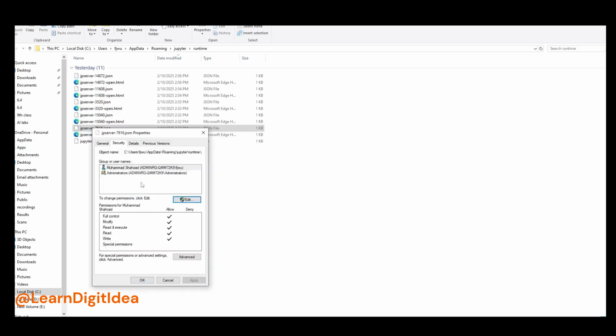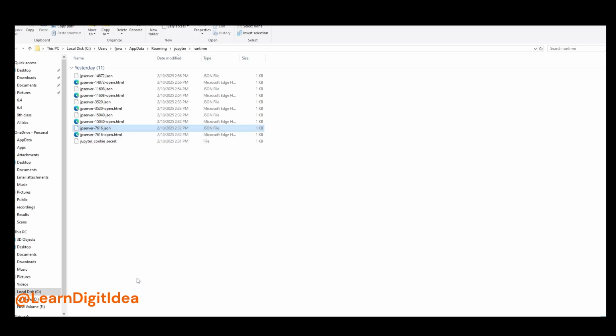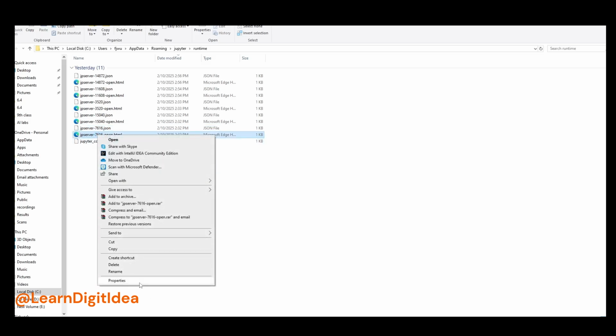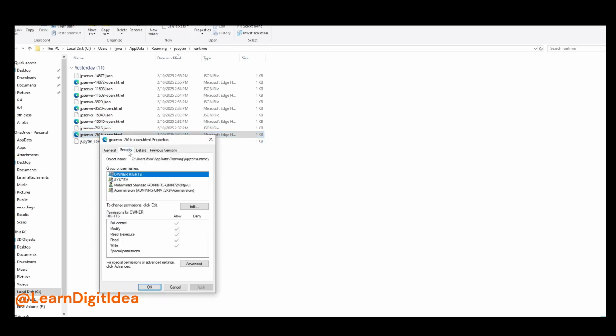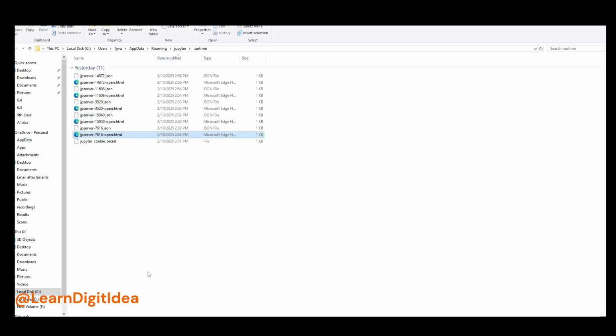You are giving full permissions, and then OK. Go through the rest, check their properties and security. Yes, you have already given all permissions, no problem here. The problem is resolved now.